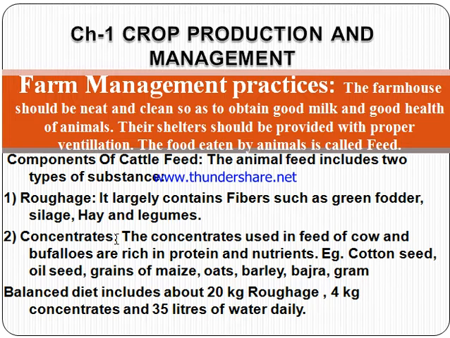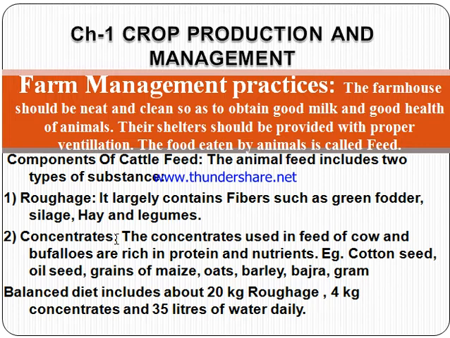What are the components of cattle feed? Animal feed includes two substances: one is roughage and the second is concentrates. Roughage contains fibers like green fodder, silage, hay, legumes, etc. And concentrate is rich in protein and nutrients. For example, cottonseed waste, you can also say oil seed, grains, oats, gram, barley, bajra.